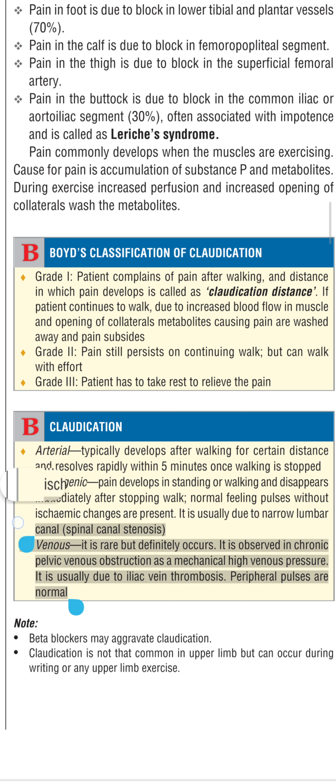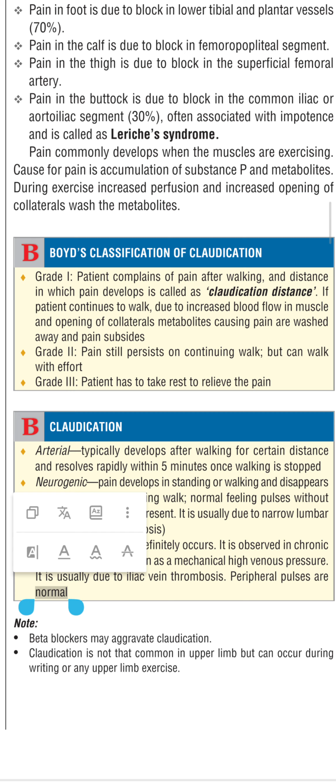Venous: it is rare but definitely occurs. It is observed in chronic pelvic venous obstruction as a mechanical high venous pressure. It is usually due to iliac vein thrombosis. Peripheral pulses are normal.